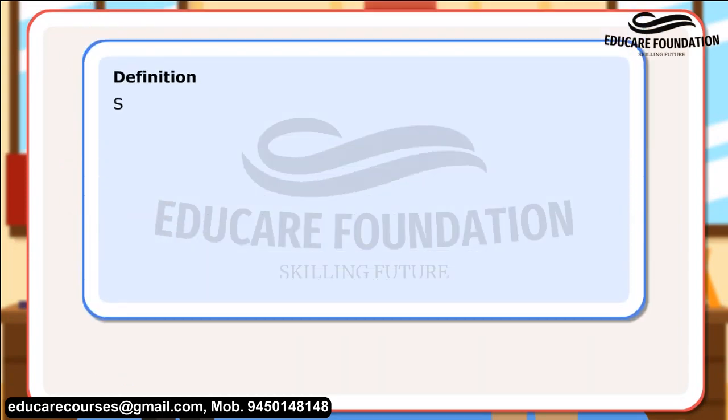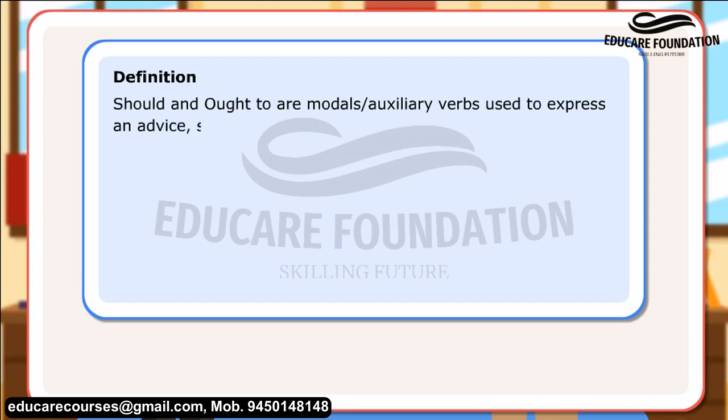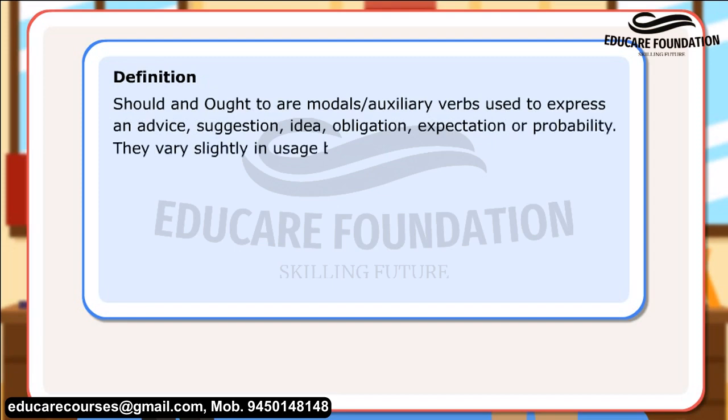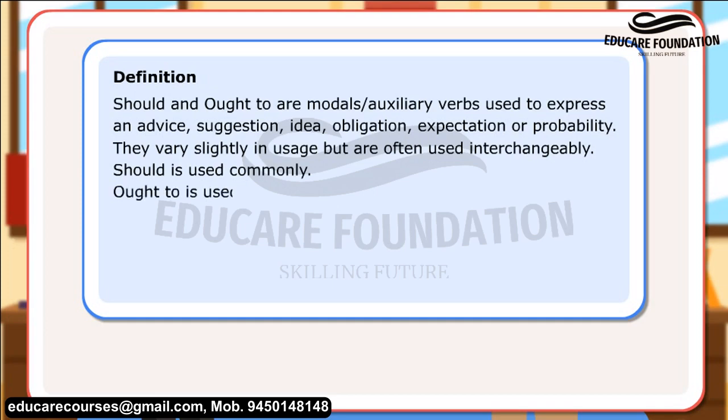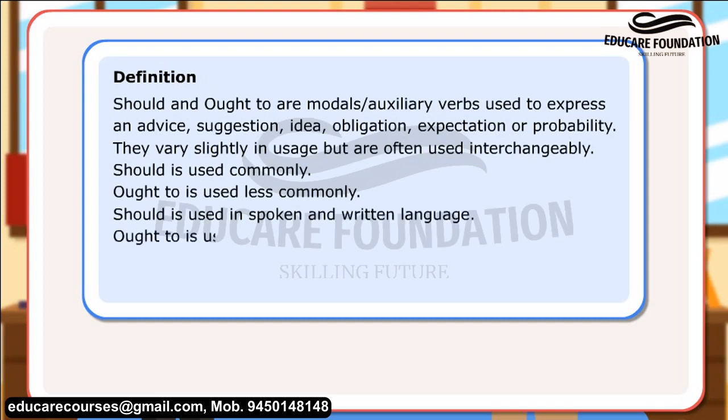Definition. Should and ought to are modals, auxiliary verbs used to express advice, suggestion, idea, obligation, expectation, or probability. They vary slightly in usage but are often used interchangeably. Should is used commonly. Ought to is used less commonly. Should is used in spoken and written language. Ought to is used mostly in written language.